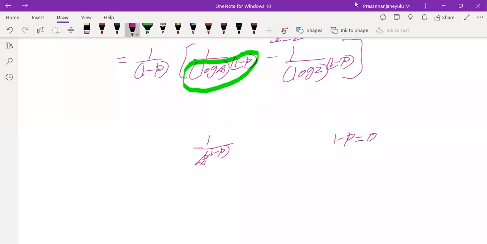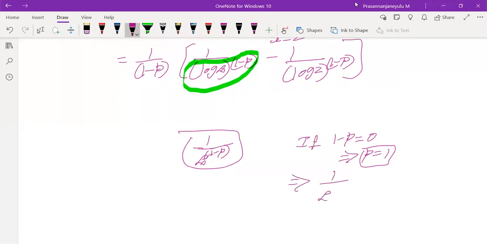If p equals 1, what is going to happen? 1 by infinity power 1 minus 1, that is infinity power 0.